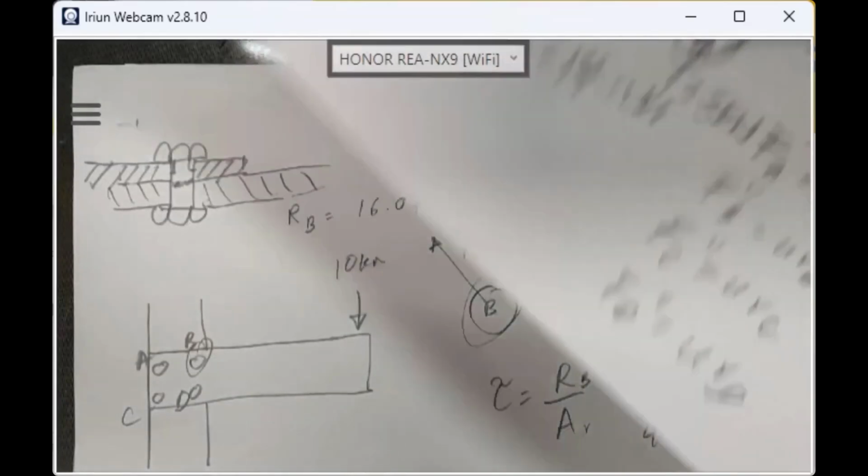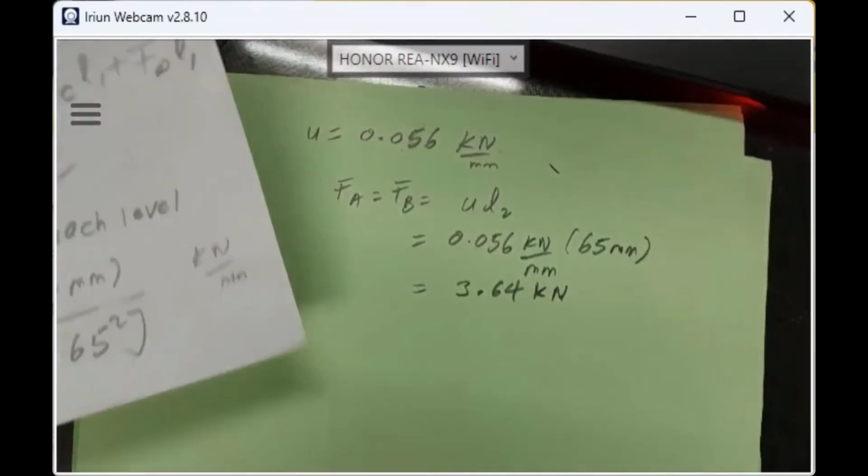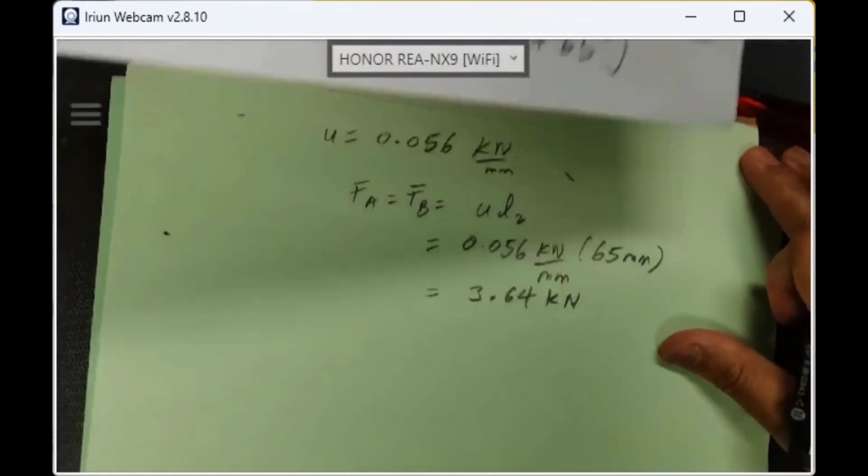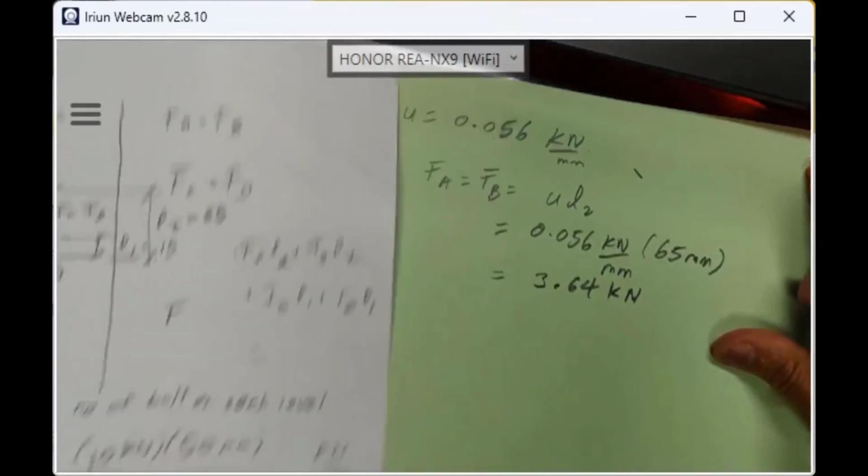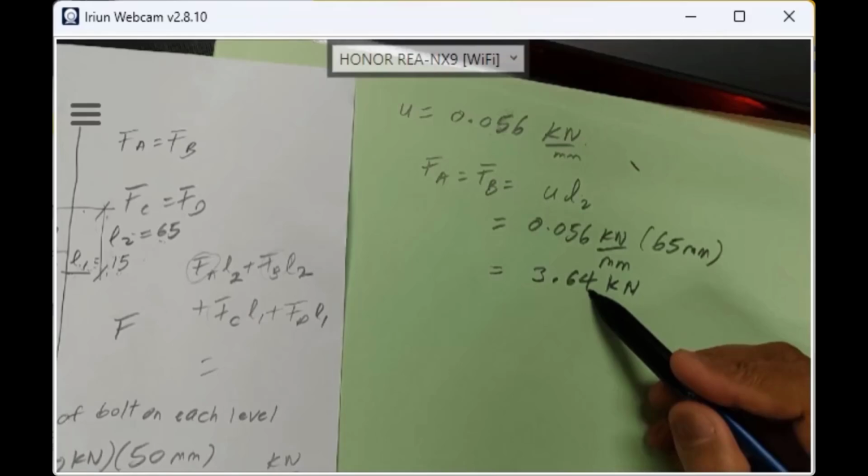So it means that, okay, just now bolt B has 3.64 kilonewton.